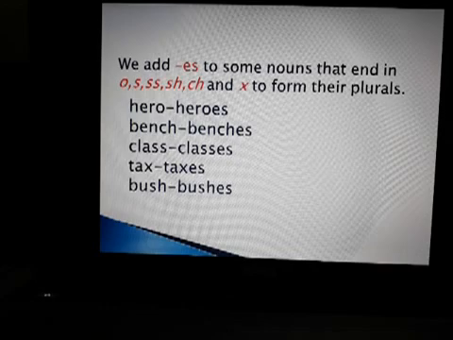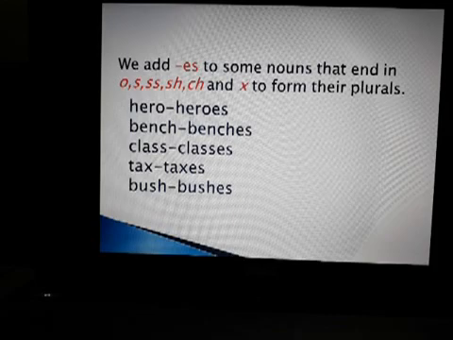It means when the last letter is o or s, or the last two letters are double s, sh, ch or x, we add es to the singular noun.